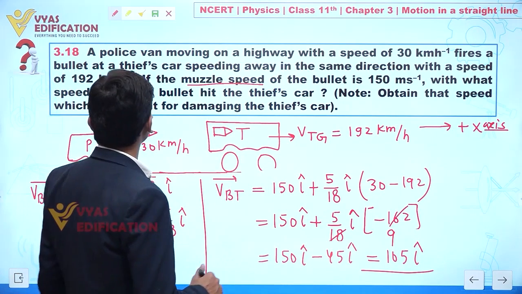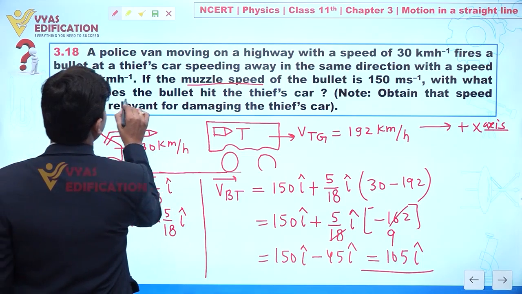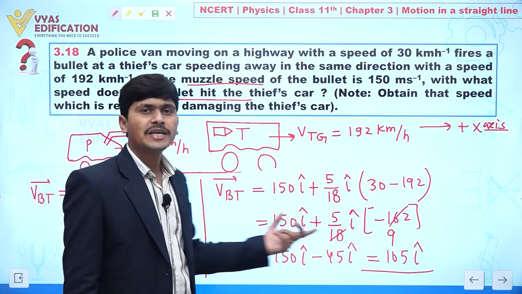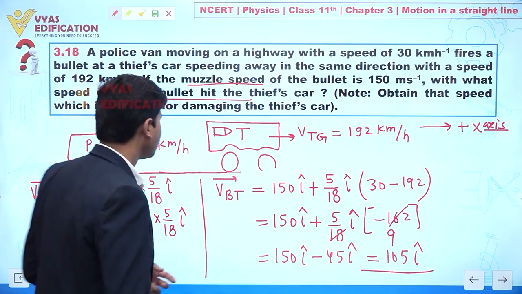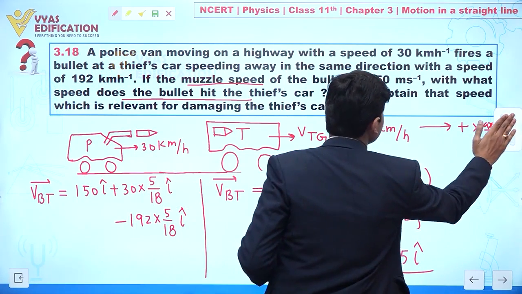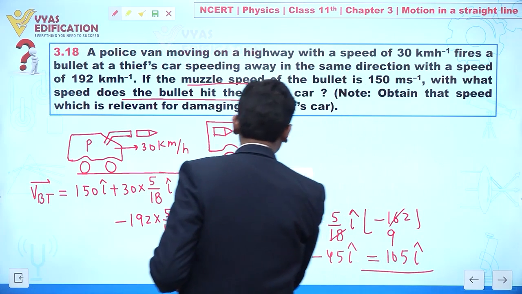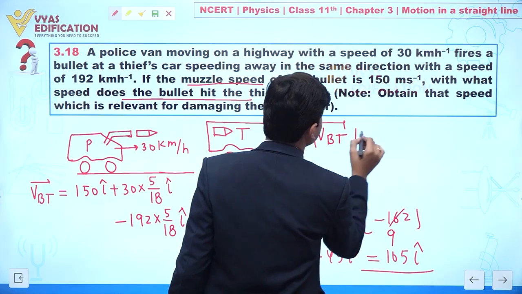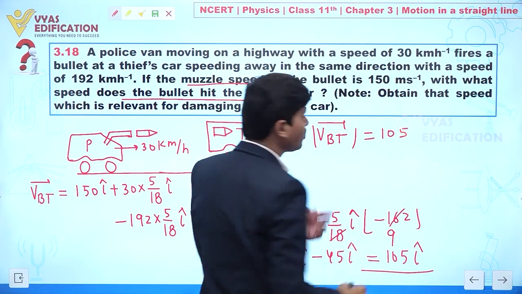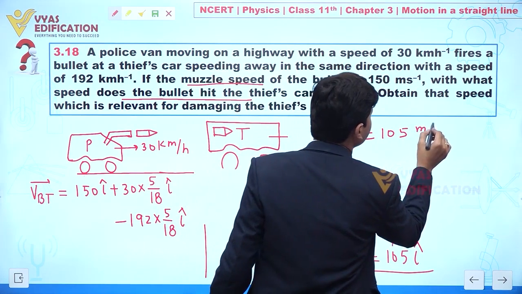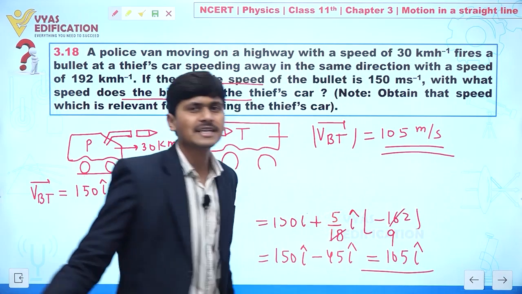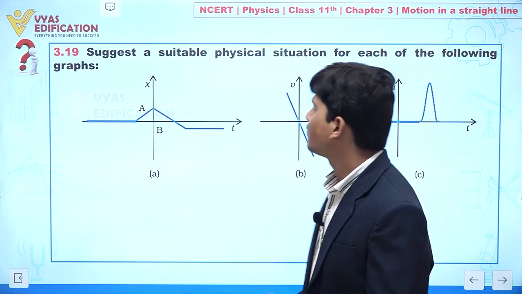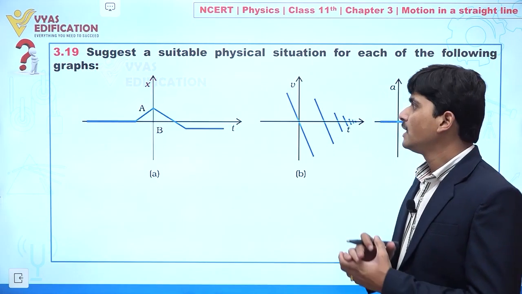So what is our objective in this question? It is to calculate the speed with which the bullet hit the thief car. So speed is what? It is the magnitude of velocity. So we can write our answer. For the answer of this question, we have the velocity of the bullet with respect to the thief car. This is, we can say, the magnitude of velocity. This is 105 meter per second. So this is the correct answer. Clear to everyone?